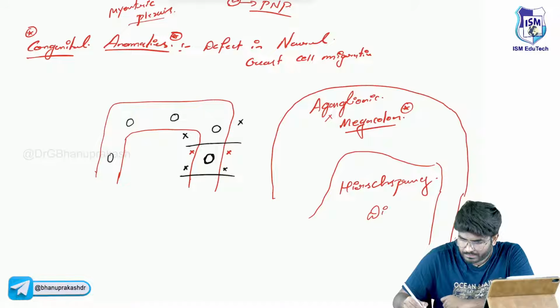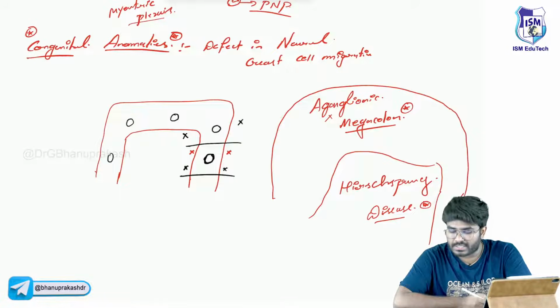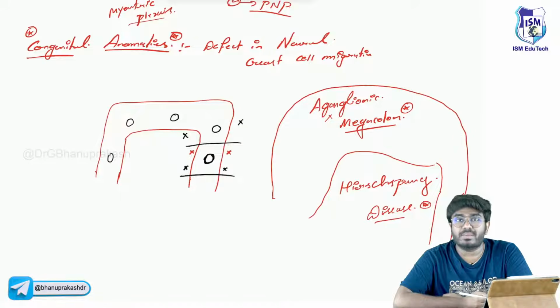Hirschsprung disease. Okay, Hirschsprung disease, or aganglionic megacolon. What is the problem? The problem is a neural crest cell migration defect. Neural crest cells are not going to be migrated to that particular part of the colon, especially the colon.